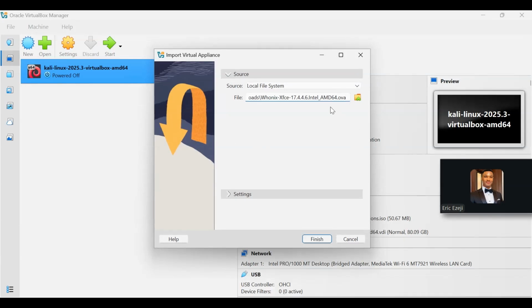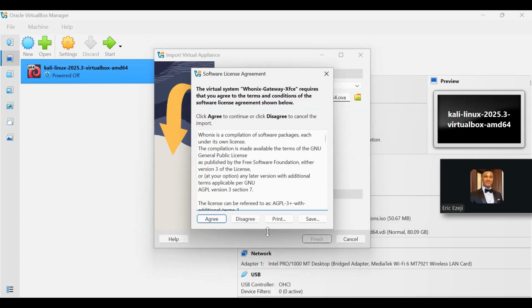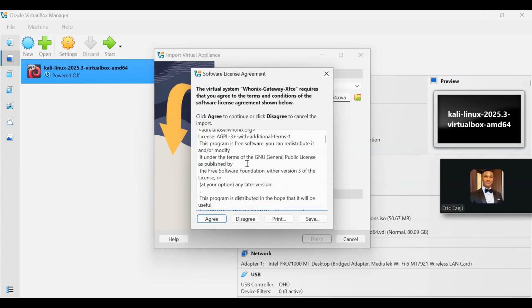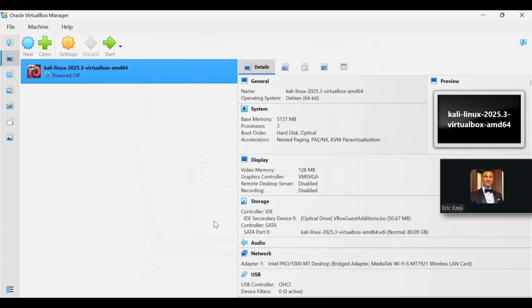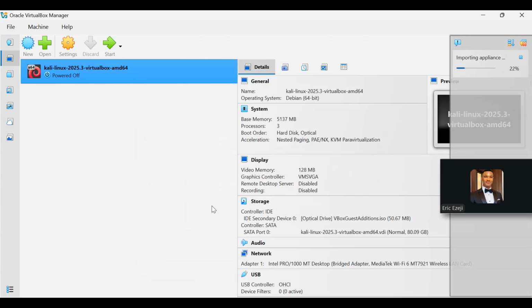Once you double click on it, it will give you something like this. Just click on finish. That's all, very, very simple. If you see this pop up, you just click on Agree. As you can see, it's importing the appliance, so let's wait for it to import.